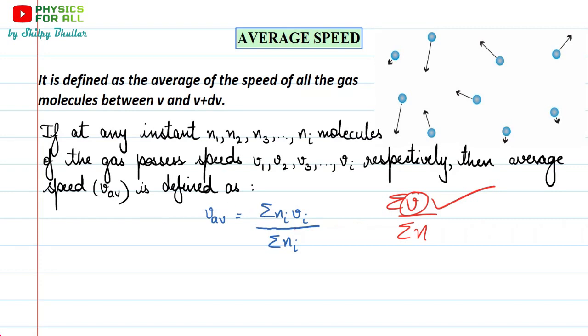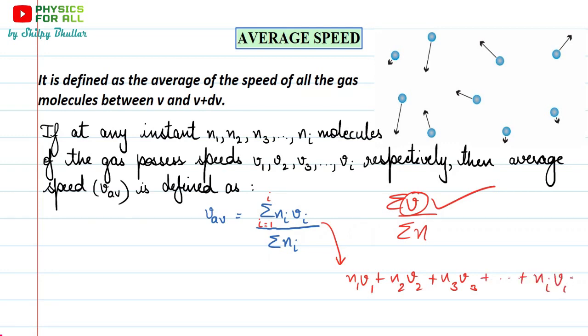Here this summation has I going from 1 to i, because we have taken Ni molecules. Putting 1 would mean N1V1, then plus N2V2 plus N3V3 and so on, up to NiVi.